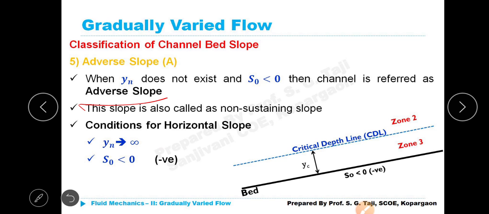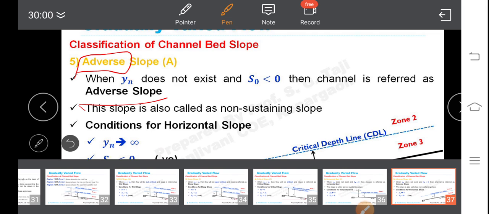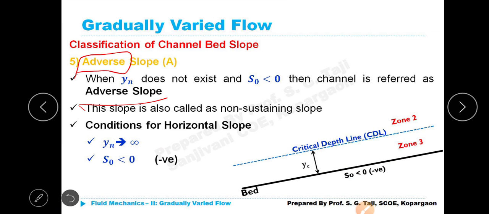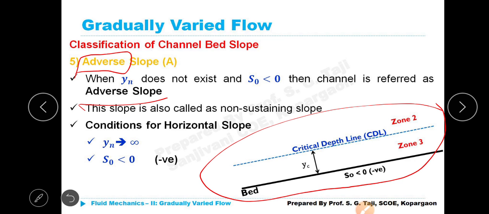Why is it called adverse? The adjective prefixed to slope is adverse. Adverse means opposite. Whenever we say water is flowing in one particular direction, left to right, if it flows back, that means it is adverse. That is because the bed slope is in the opposite direction, as shown in the figure here. See the figure.